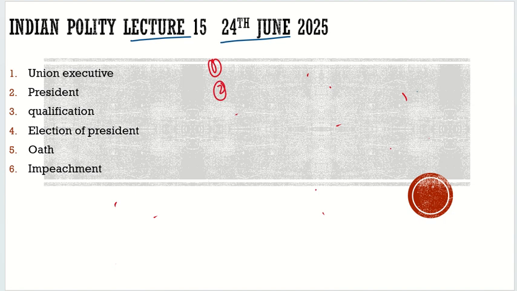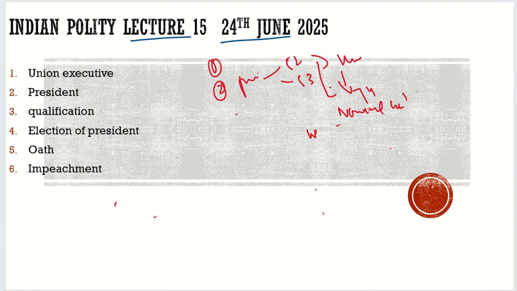Then we discussed the office of president. In it, we saw Article 52 and Article 53, which gave us the notion of how important he is. But is it really so? We looked at Article 74 and read them together. Then we established that he is just a nominal head. The real head is the Council of Ministers, the Prime Minister. Then we discussed what was the need for going for the prime ministerial form of government.